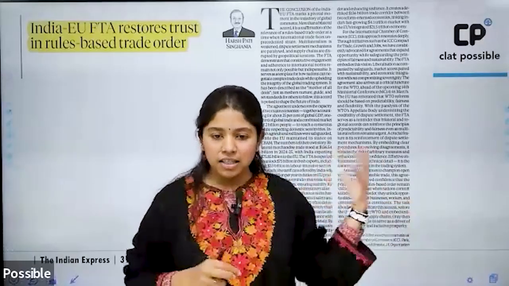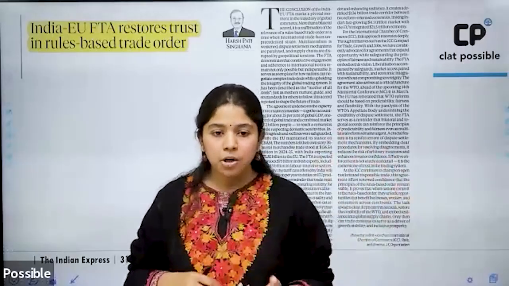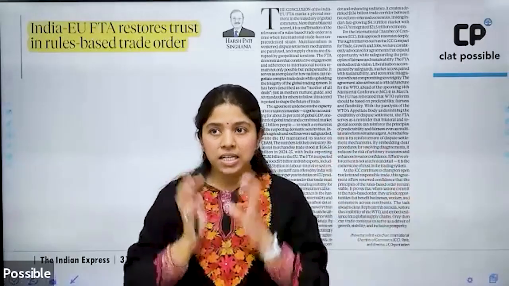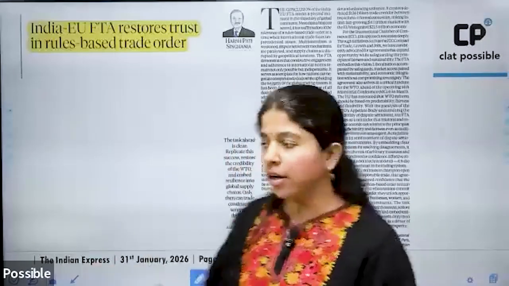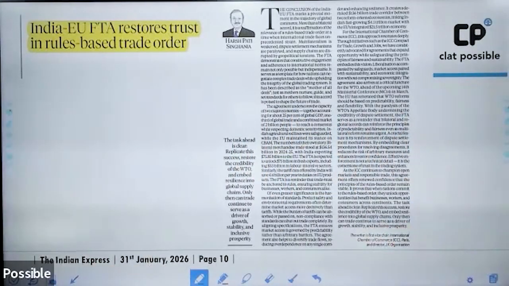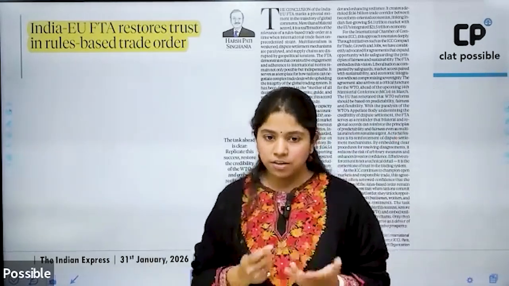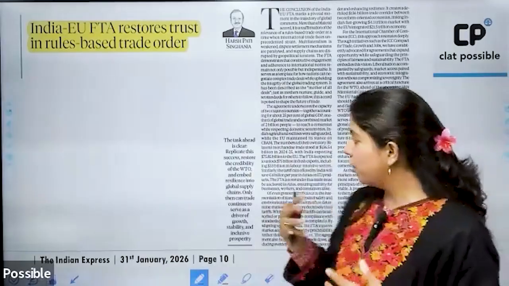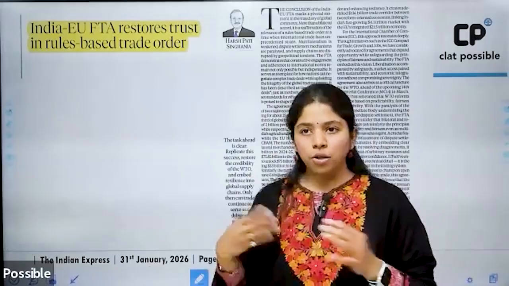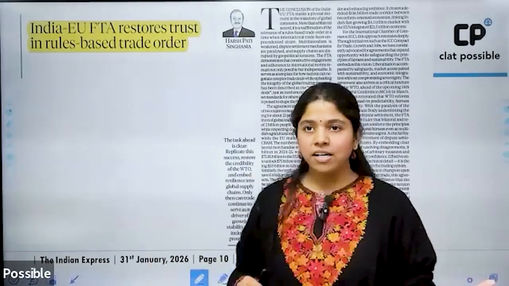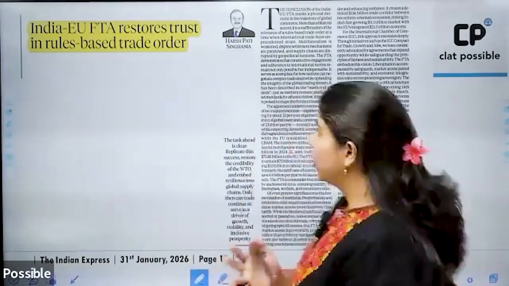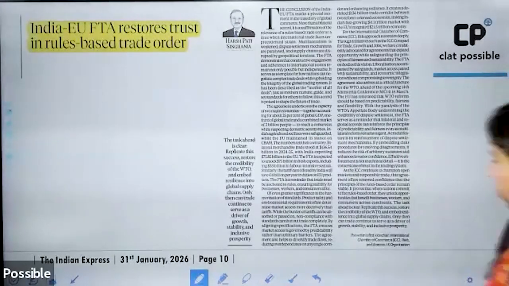It says that this trade deal that actually came into existence restores trust in a rules-based trade order, that you be kind and well understood by each other and negotiate terms as per the needs and requirements of each other. So this entire trade deal has come into existence on this idea only. Both the countries sat together and negotiated. There were certain ifs and buts that India navigated through, certain things that the EU wanted to pitch in, and then eventually they came to a particular agreement. So again, a good one. You all can go through it.